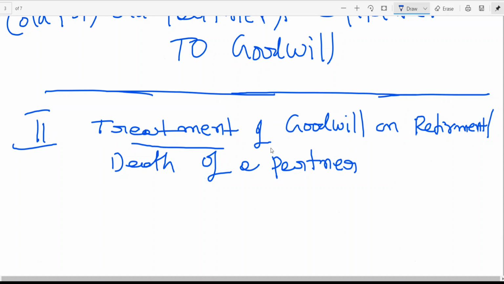For both I am giving a common treatment. In simple words, retirement can be planned, death cannot be planned. But the logic is the same. In both cases, one partner is leaving the firm.